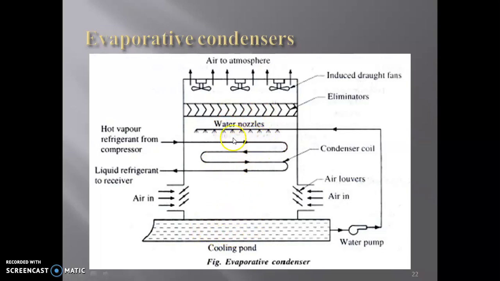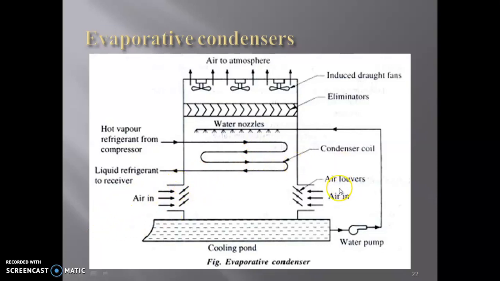From this water nozzle, water is sprayed on this hot refrigerant tube. That means the water nozzle sprays chilled water over this hot refrigerant tube, and the hot refrigerant vapor is converted into liquid refrigerant.